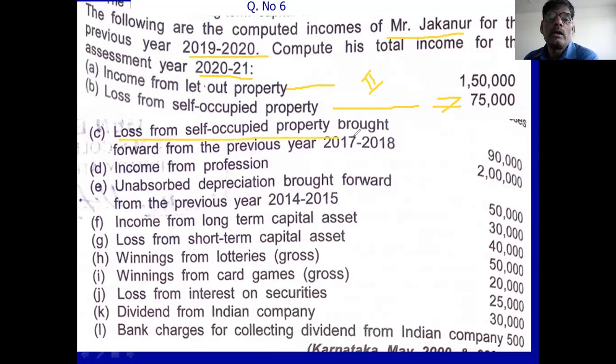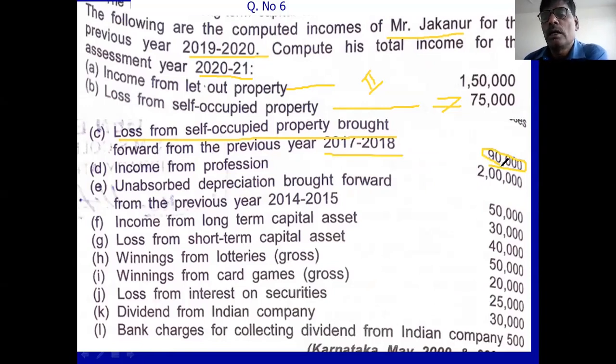Then the third point: loss from self-occupied property brought forward from the year 17-18. First you adjust the current year loss, then you adjust the previous year loss. 1,50,000 minus 75,000, balance is 75,000. It is not possible to adjust the total 90,000 rupees.